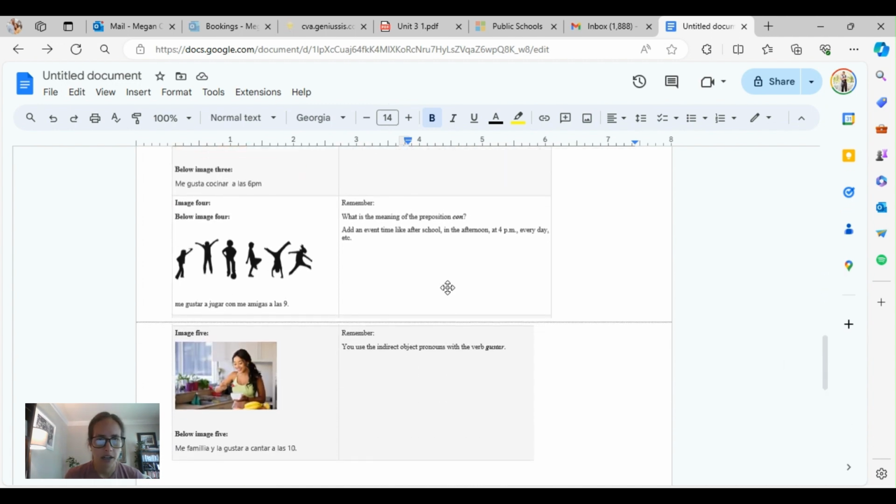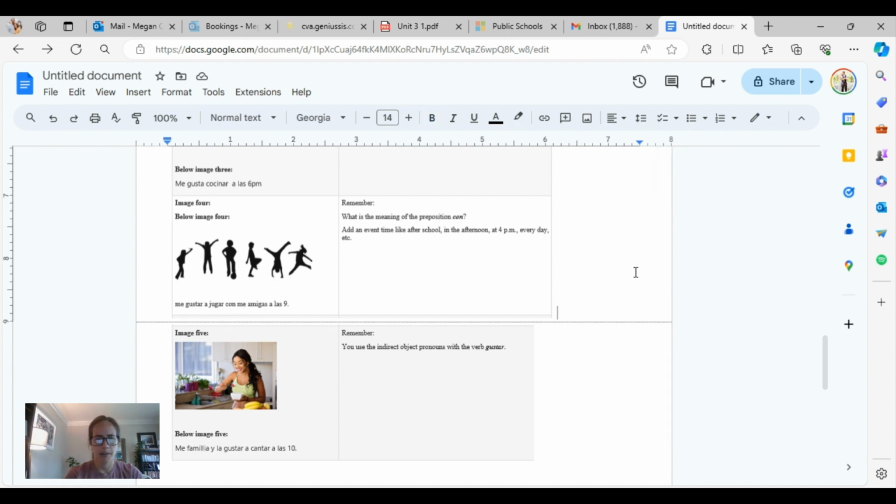Number 4, me gusta jugar con me amigas a las 9. Okay, so there's no need for this extra A right here. I like to play. Me gusta jugar. That's all it is. Me gusta jugar. With my friend. My friends. Okay, because friends is plural, we need to use the plural possessive.